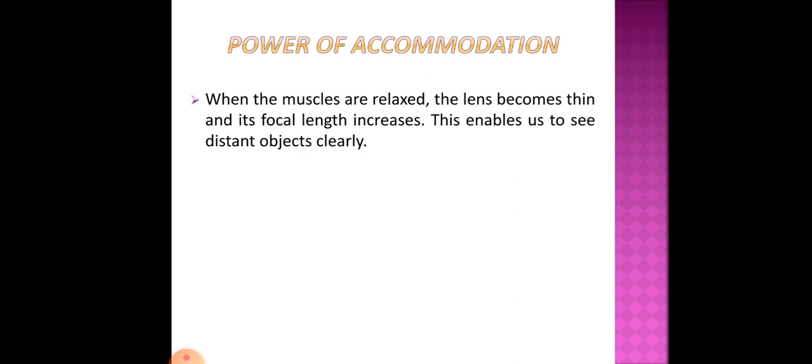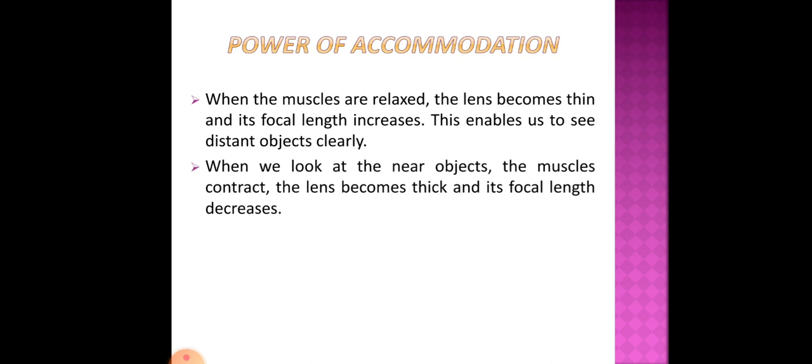So when we see an object that is quite far, our muscles are relaxed, and the relaxed muscles cause our lens to be thin, and the thin lens has increased focal length. So this helps us to see distant objects clearly.